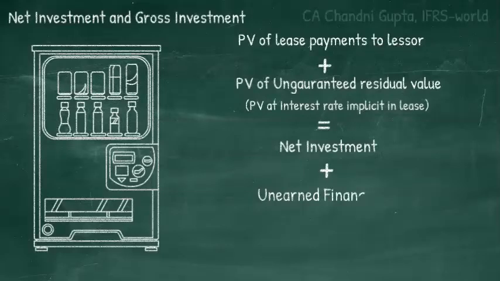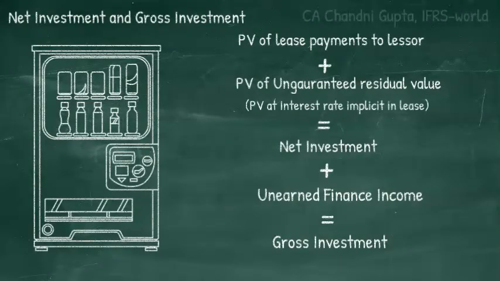This amount of net investment will be equivalent to the fair value of the asset on the commencement date. And if you don't discount these values, then the total is gross investment.